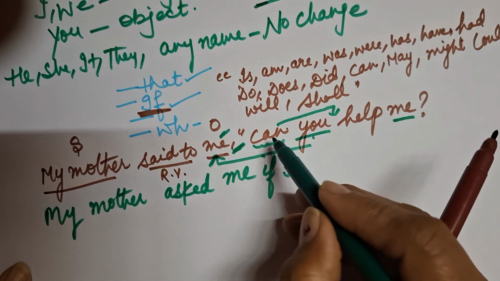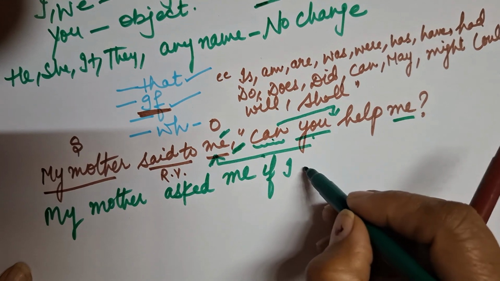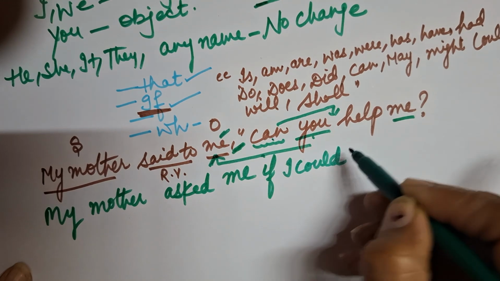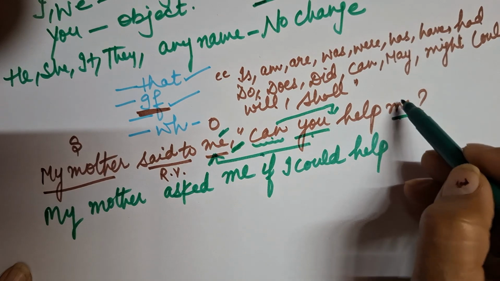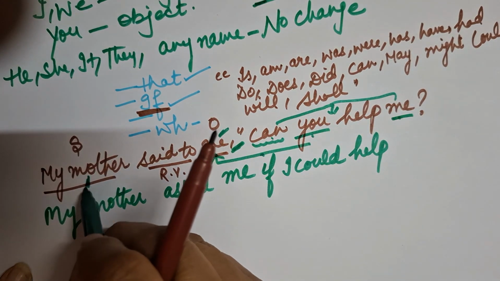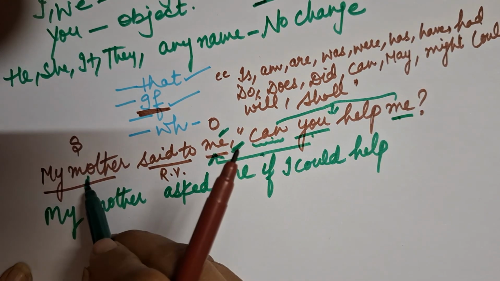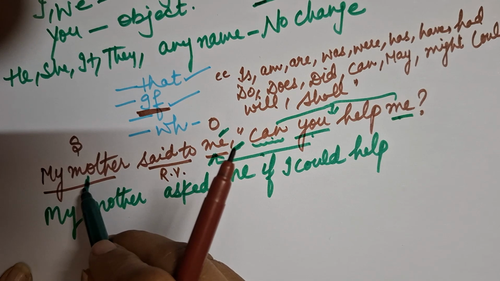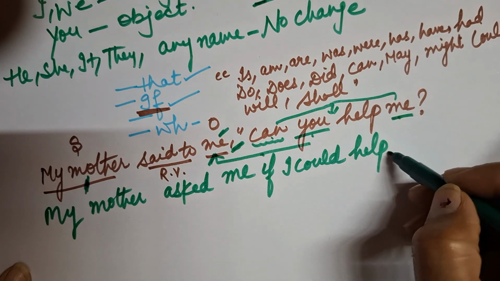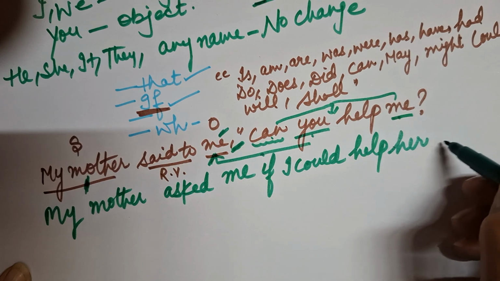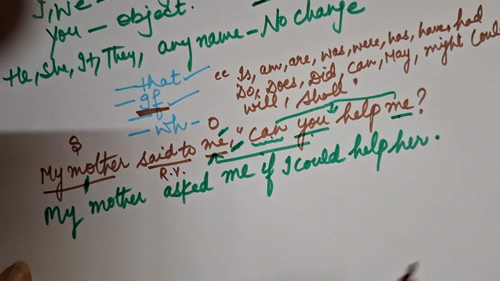And me is changing here to I, right? Can. Past of can is could. Help will remain the same. And me changes according to the subject, and the subject is my mother. I cannot write my mother there; for my mother, she is a female, so I will write here her. And in the end, there is a full stop.